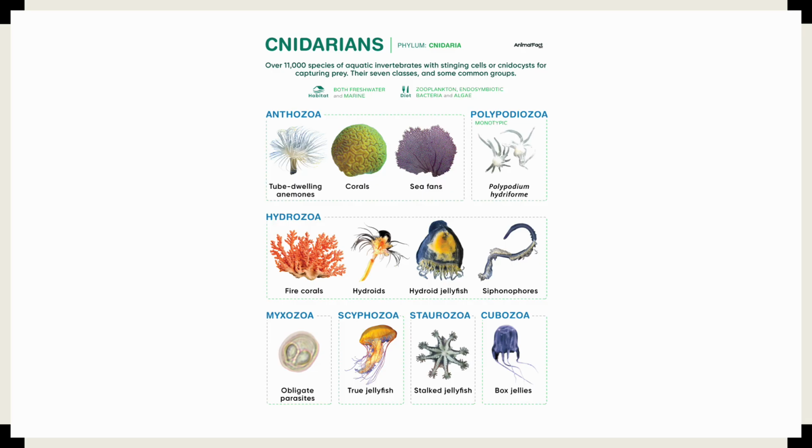Some cnidarian diversity. Again, you do not need to know these specific names here. Just know all of these types of animals as cnidarians. But these are aquatic invertebrates with stinging cells.